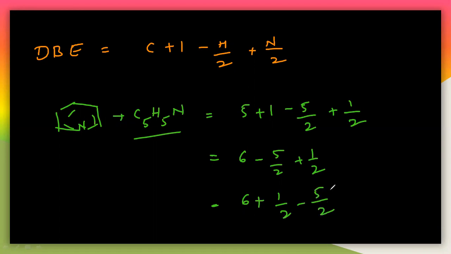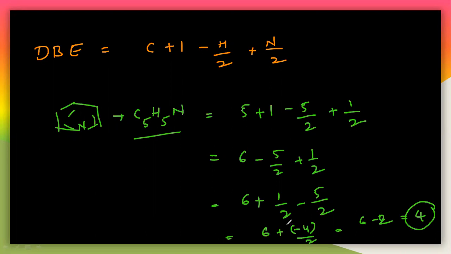Both have the same denominator, 2. So simply you can write 6 plus (1 minus 5), that is minus 4, by 2. So you will get 6 minus 2, then you will get 4 as the double bond equivalence.